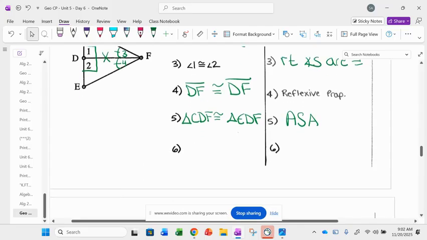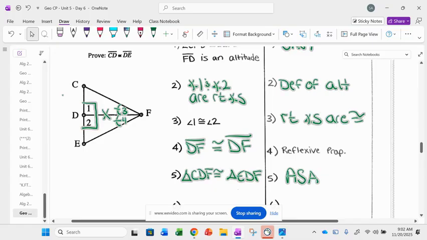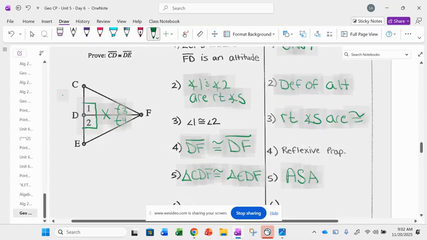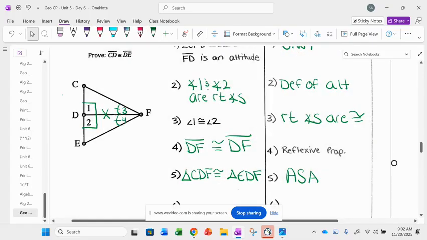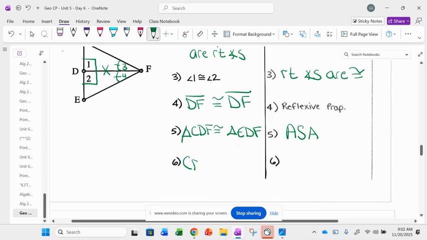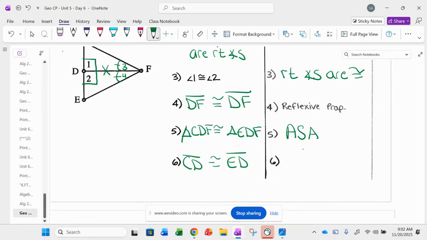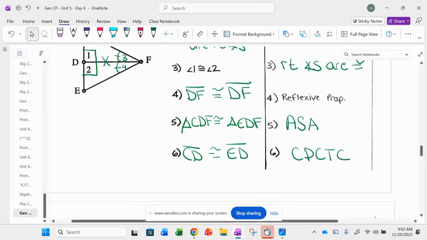And then Maya, after we prove triangles congruent, we can then say any segment or angle is congruent. So we're going to say CD is congruent to ED. What's the reason for that? Perfect. CPCTC.